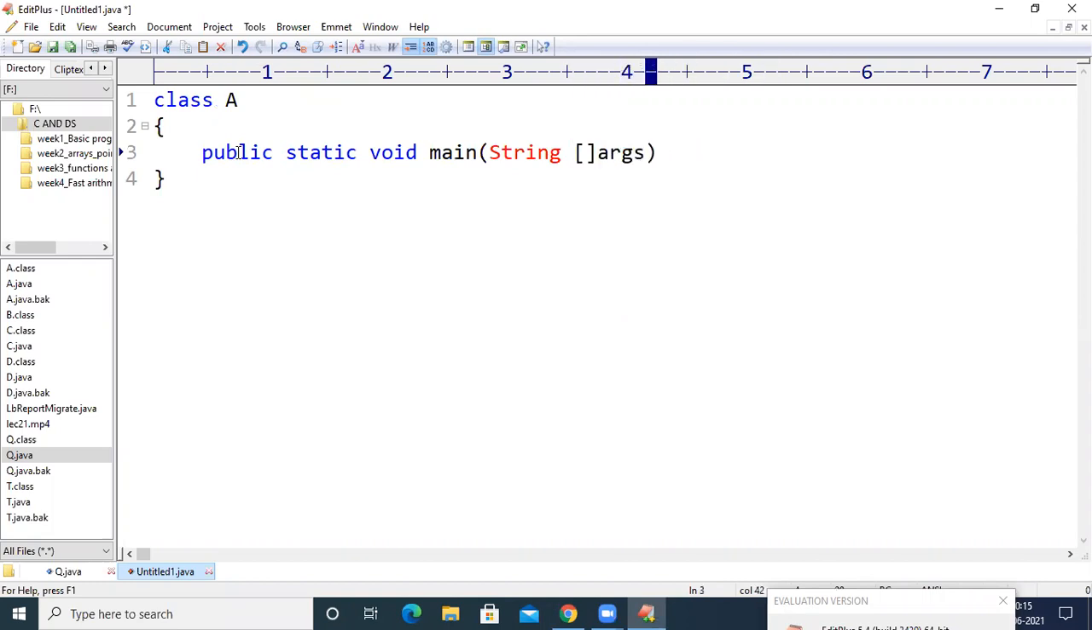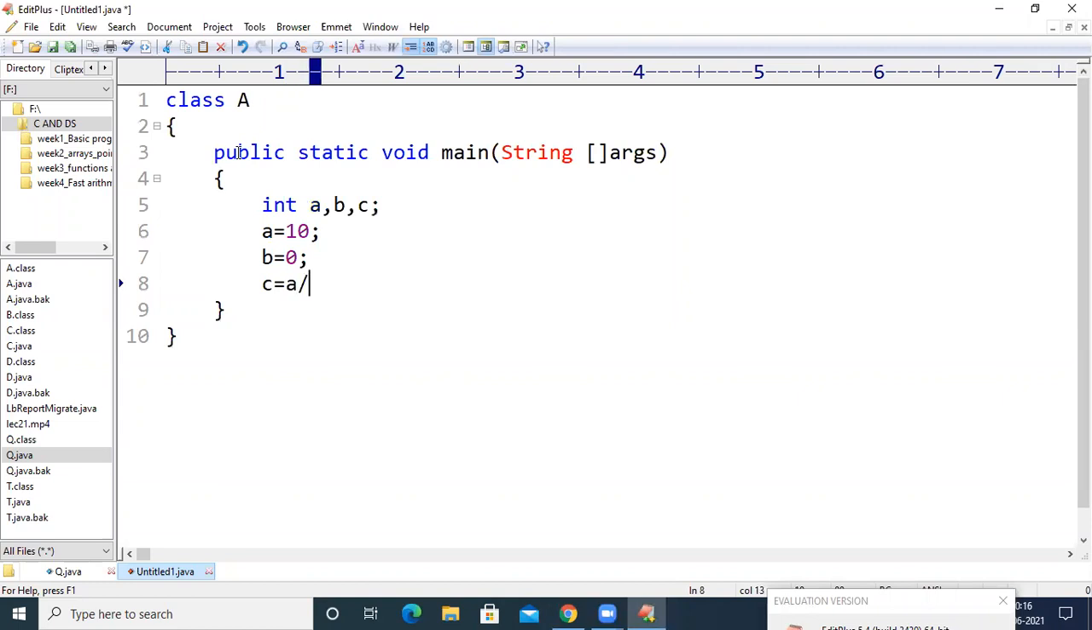String args. Now within this main method, I have three integer variables, int a, b, c. The value of a is 10 and the value of b is 0, and I am performing c equal to a by b. After performing the division operation, I am going to print the value of c on the output screen by using System.out.println. So this is my code.